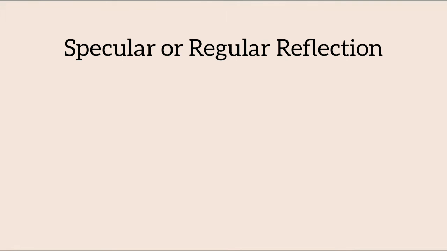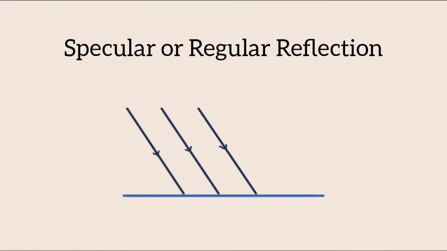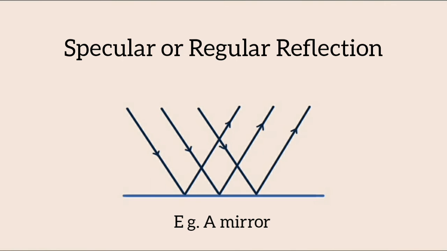Specular or regular reflection refers to a clear and sharp reflection that takes place on a smooth surface. The reflected rays are parallel because there is not much variation in the angles of reflections between various points. A mirror has a smooth surface, thus it is an example of regular reflection.